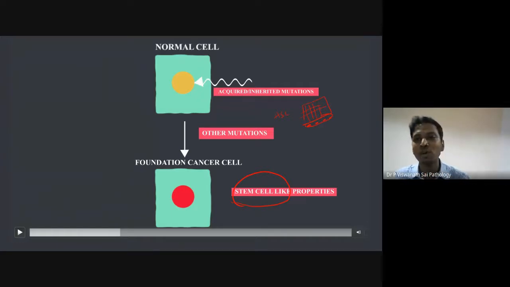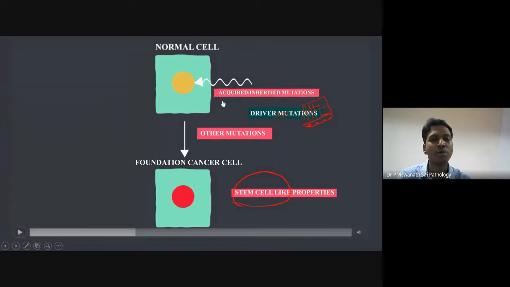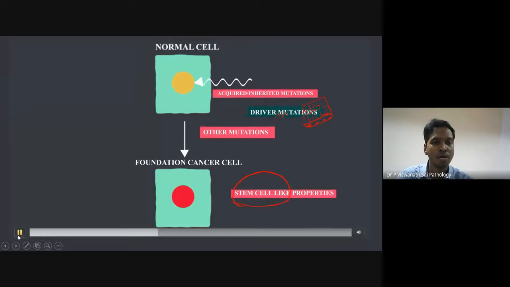So a stem cell is a cell which divides. That is the point I want to make. This normal cell, because of these mutations, has undergone stem cell-like changes. Now its property is to divide. Now we'll see what happens. Whatever mutations initially drove the cell to become this cancer cell are called driver mutations. They are called driver because they have driven the cell from normal into a highly dividing cell. Now we'll see what happens. This foundation cancer cell, which has stem cell-like properties, will start to divide.